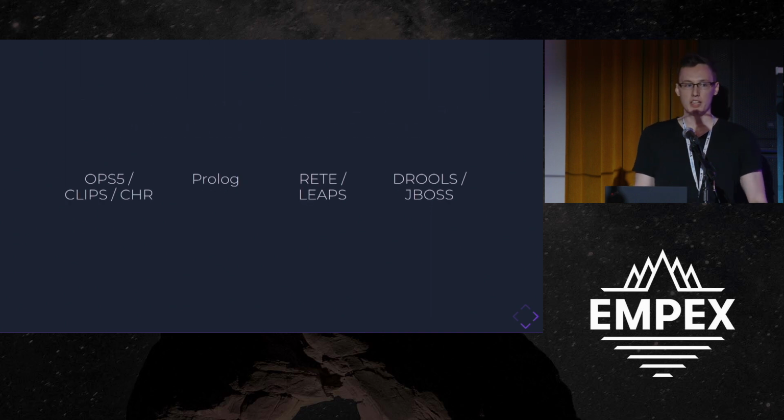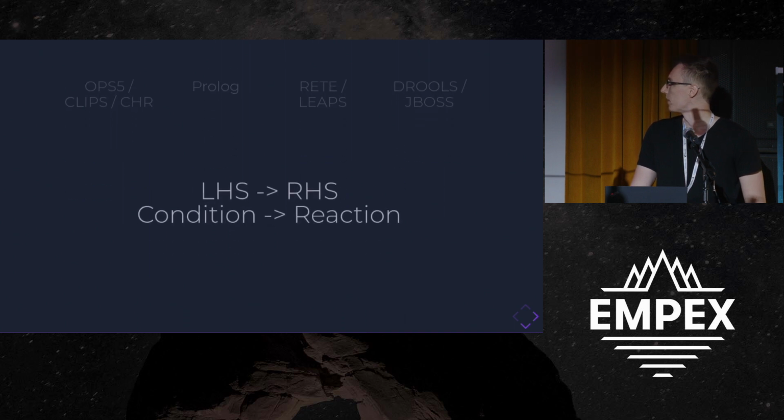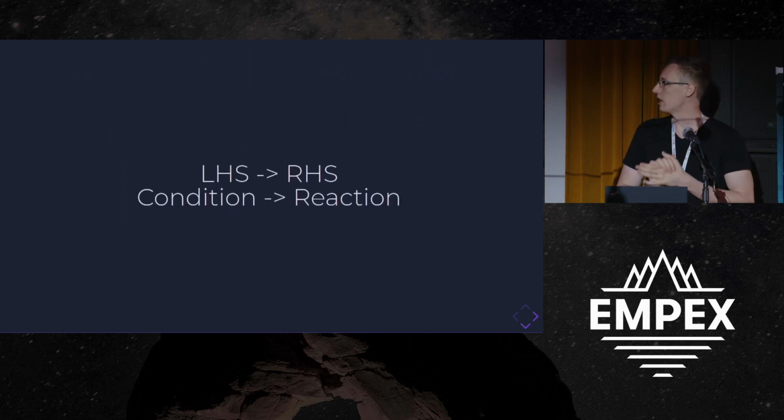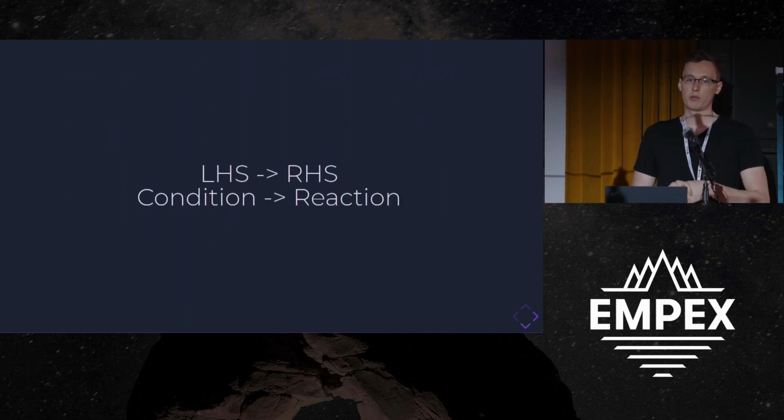Common systems like this are OPS5, which I want to say is the original one from the 80s. There's Prolog, which is kind of what we're doing, but backwards. And then there's RETE and LEAPS, which are evaluation algorithms for rule-based expert systems. And the basic idea of a rule is that it has a left-hand side and a right-hand side, or a condition and a reaction.